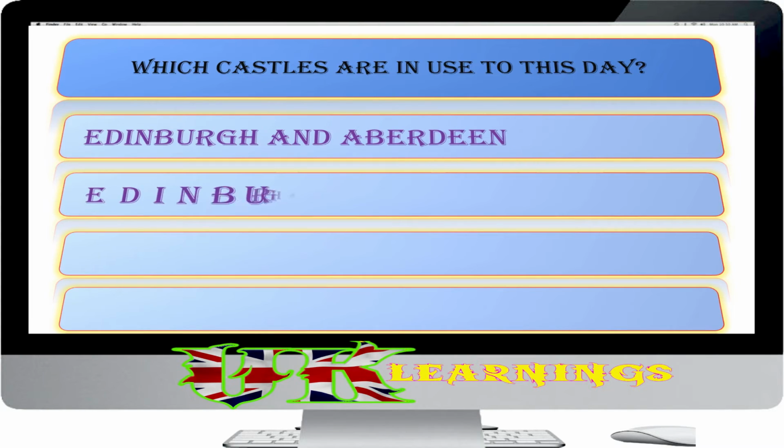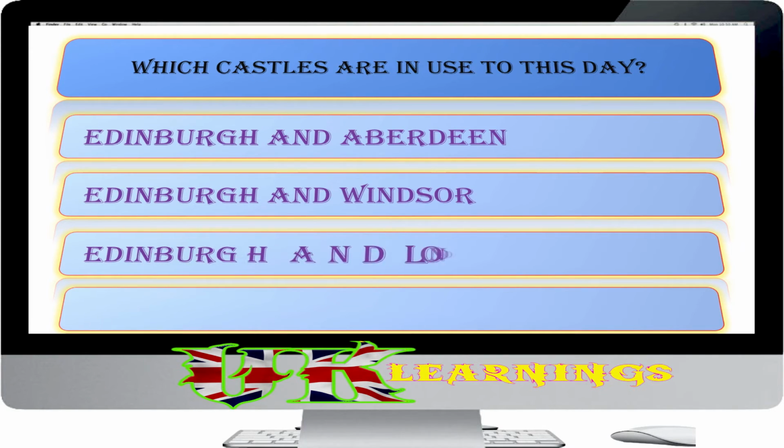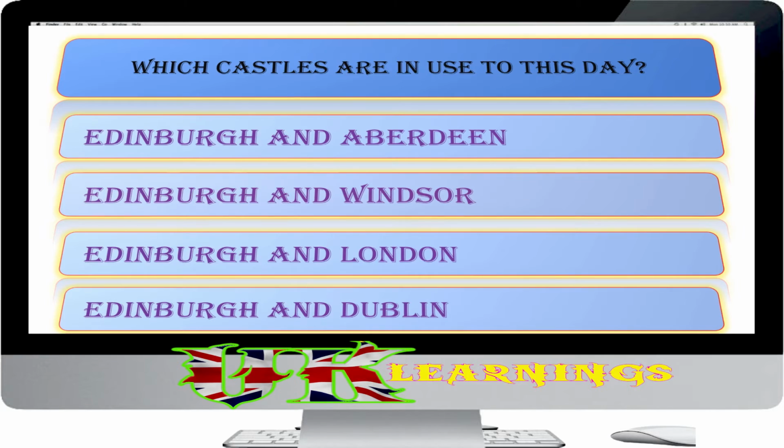Which castles are in use to this day? Edinburgh and Aberdeen, Edinburgh and Windsor, Edinburgh and London, Edinburgh and Dublin. The answer is Edinburgh and Windsor.